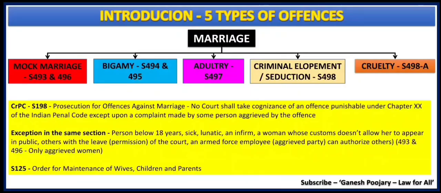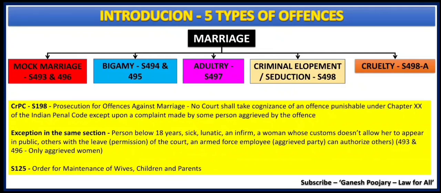Well, we have two chapters, chapter 20 and amendment chapter 20A. Chapter 20 has 6 sections starting from section 493 to 498, and chapter 20A just has one amendment section, that is section 498A. And among the 6 sections of chapter 20, section 497 has been repealed. That I have already explained in my detailed video.